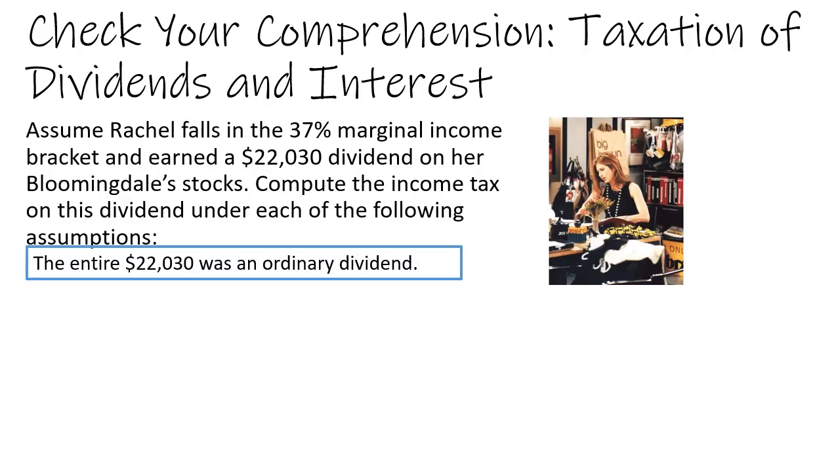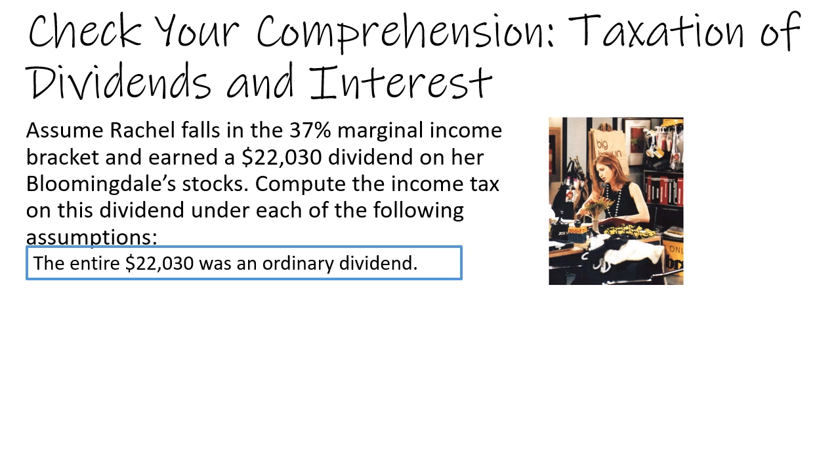So let's stop and check your comprehension of taxation of dividends and interest by looking at the taxation of Rachel's earnings from her corporate stocks at Bloomie's. Scenario number 1, if the entire $22,030 was an ordinary dividend.